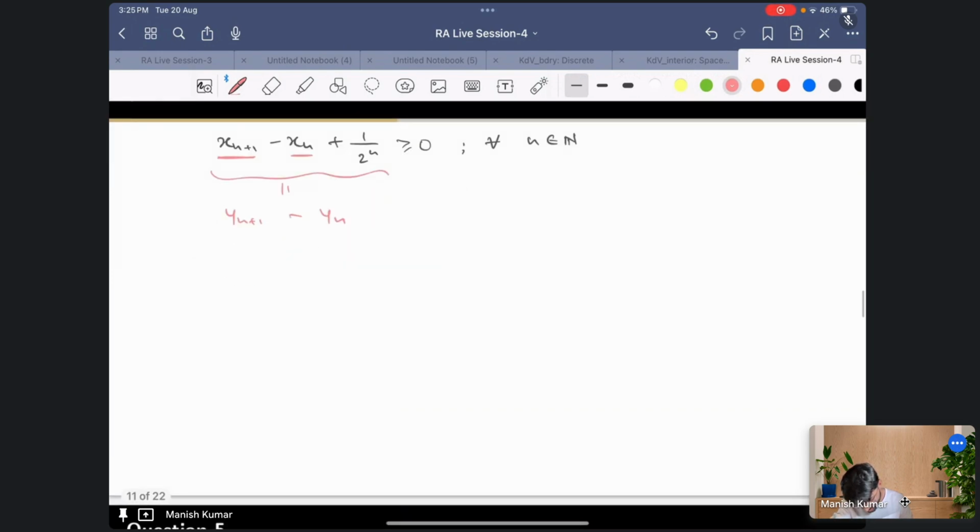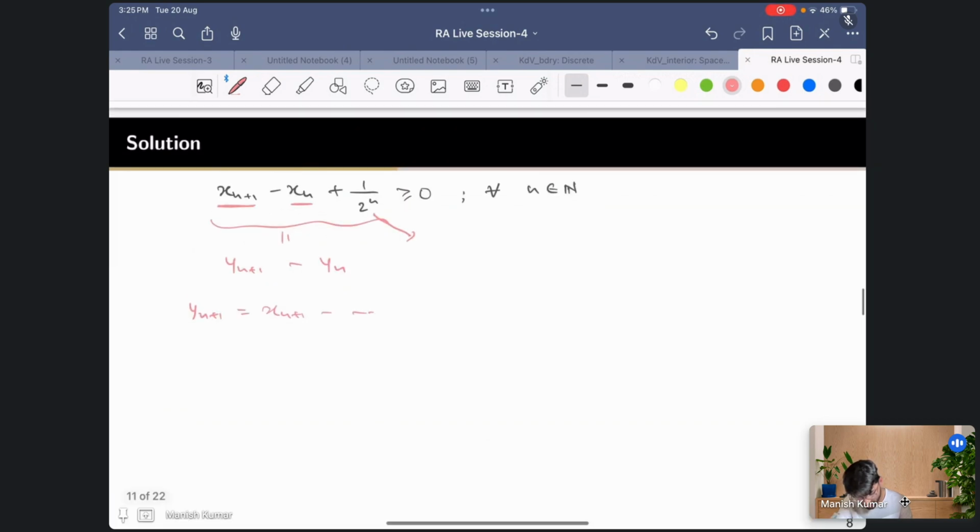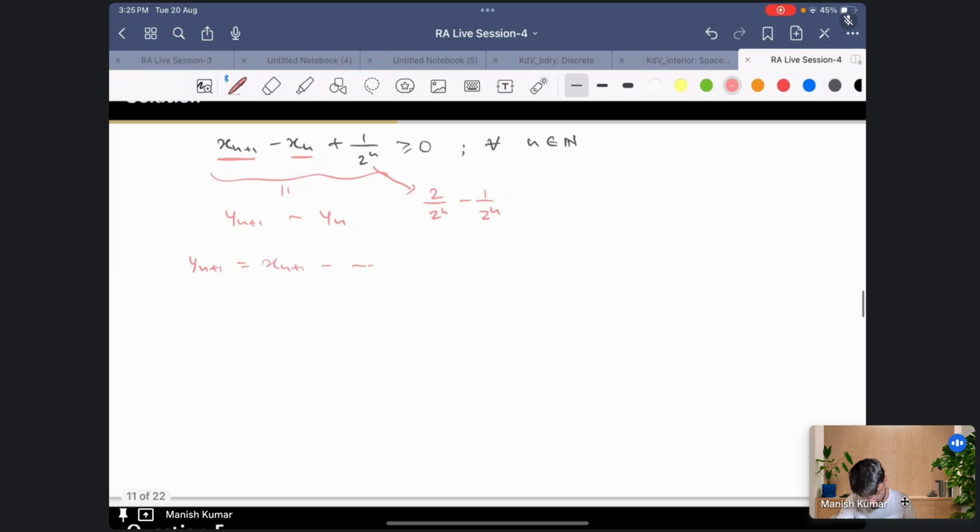Now I'll define yn plus 1 to be xn plus 1 plus something or minus something. So we have xn plus 1 and xn, and I'll divide the 1 by 2 to the n into two terms. If you notice clearly, you can write 1 by 2 to the n as 2 by 2 to the n minus 1 by 2 to the n, right? This is the obvious thing we can do. Now this is nothing but 1 by 2 to the n minus 1, minus 1 by 2 to the n, correct?